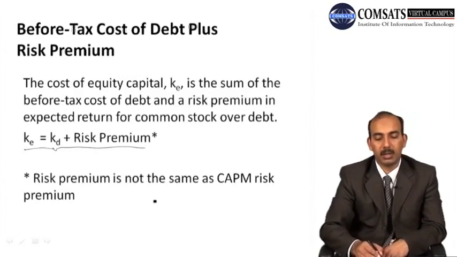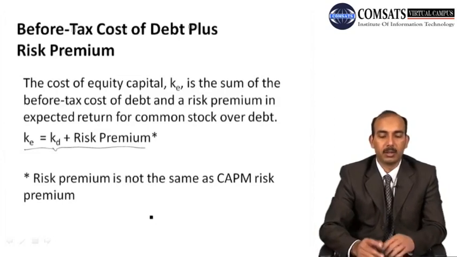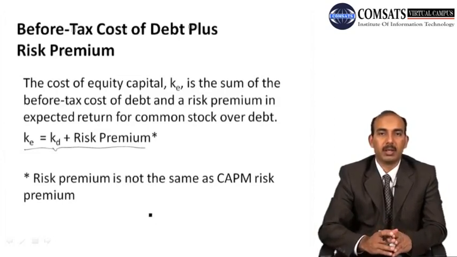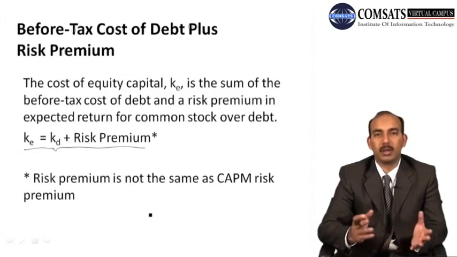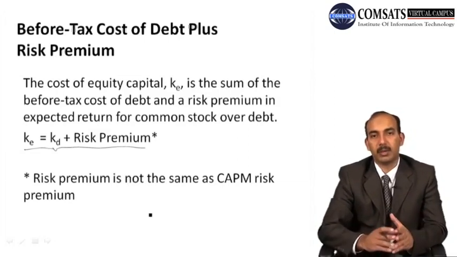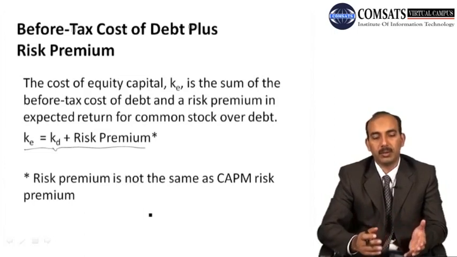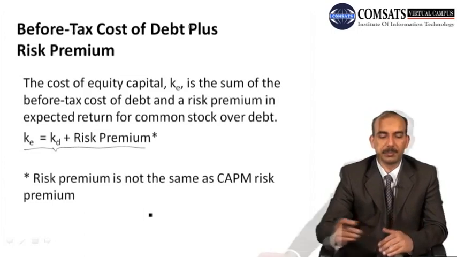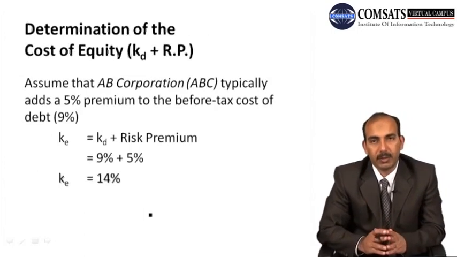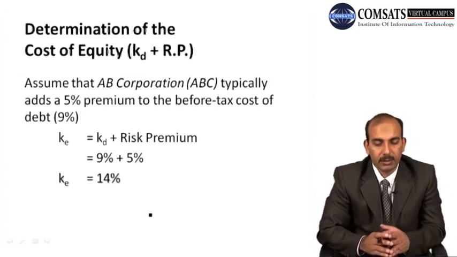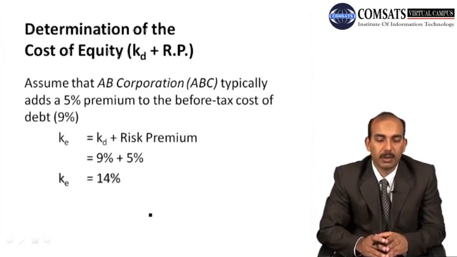The risk premium is not the same as CAPM risk premium, it is different from that. So this approach is very simple, and this is not true in all the cases in fact. But for simple calculations, to have an idea, we can use this calculation as well. And using this formula, we have this example that assume that AB Corporation typically adds a 5% premium to the before tax cost of debt 9%.